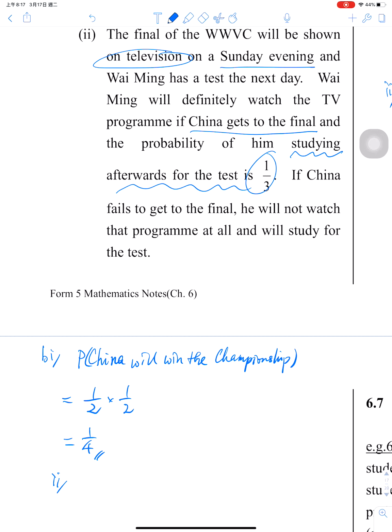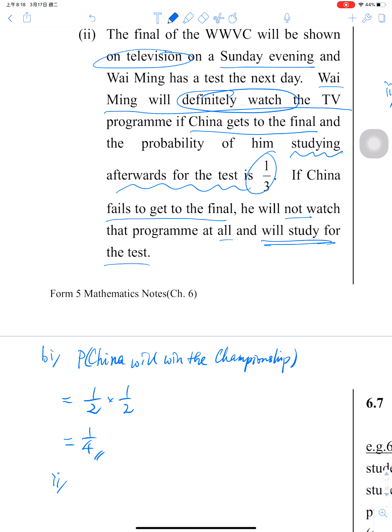Okay, and Wyoming will definitely watch. So China gets to the final, he must watch. Okay, if China fails to get there, then he will not watch and will study for the test.